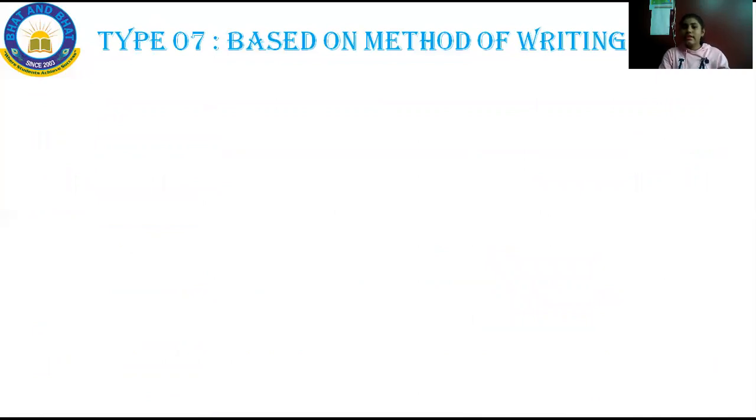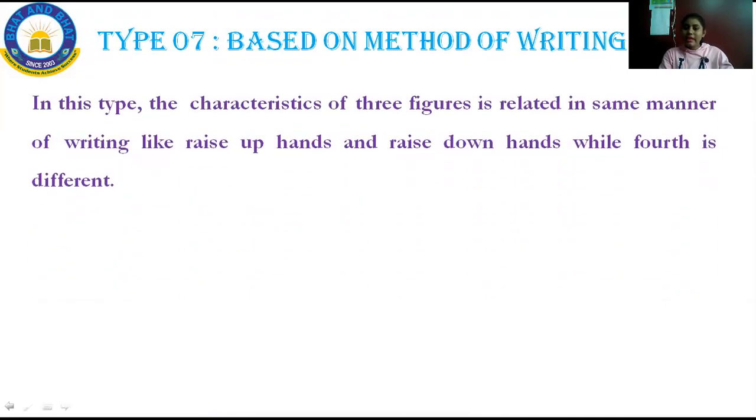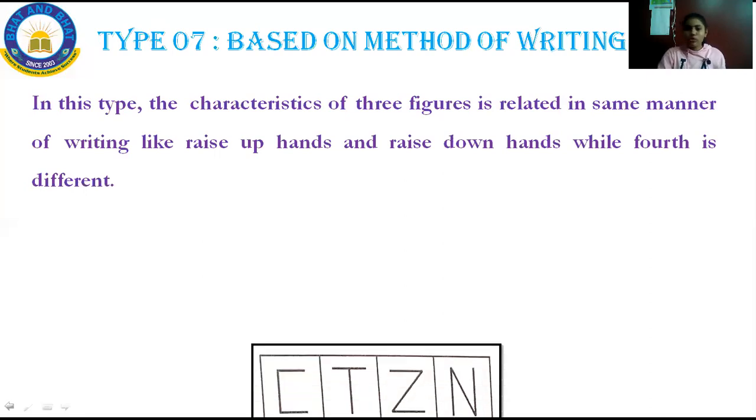See, the last type is based on method of writing. How to solve this? Let us see now. See, in this type, the characteristics of the figures are related in the same manner. Here also they will give the 4 figures. In that, 3 will be in the same manner of writing, that is based on raising the hand up and raising it down, only in the hand movement. And the fourth one is different.